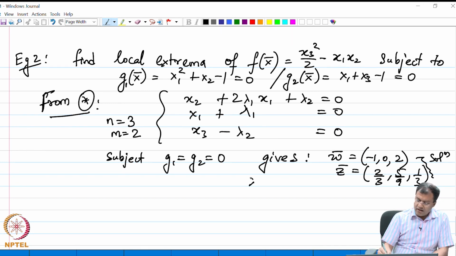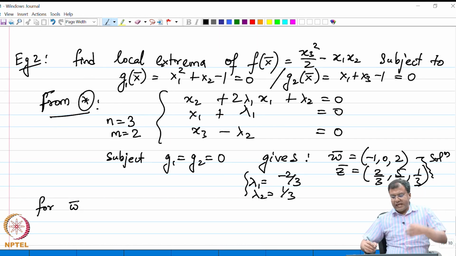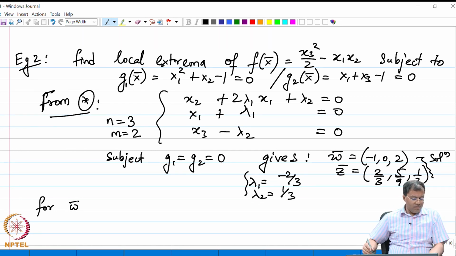Then I get my lambda 1 to be negative 2 by 3 and lambda 2 to be 1 by 3. So, for omega, let us now check the uniqueness of the solution that we have got, or let us see what happens to the rank of the Jacobian matrix and the augmented matrix for these two solutions.